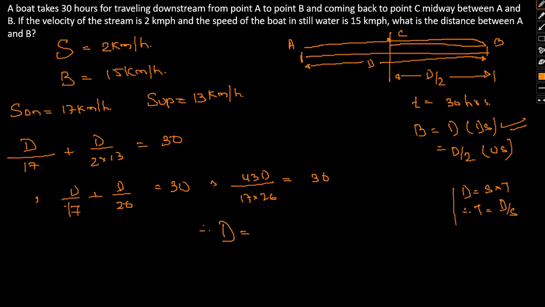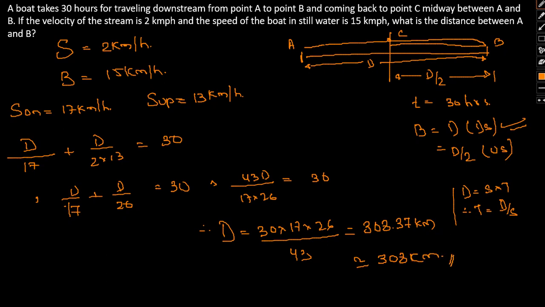Now therefore if we calculate the value of d, it will simply be 30 into 17 into 26 divided by 43, and if we calculate the same, what we have is 308.37 kilometers or 308 kilometers, which is our answer. So I hope this is clear to you how we came about with the solution of the same.